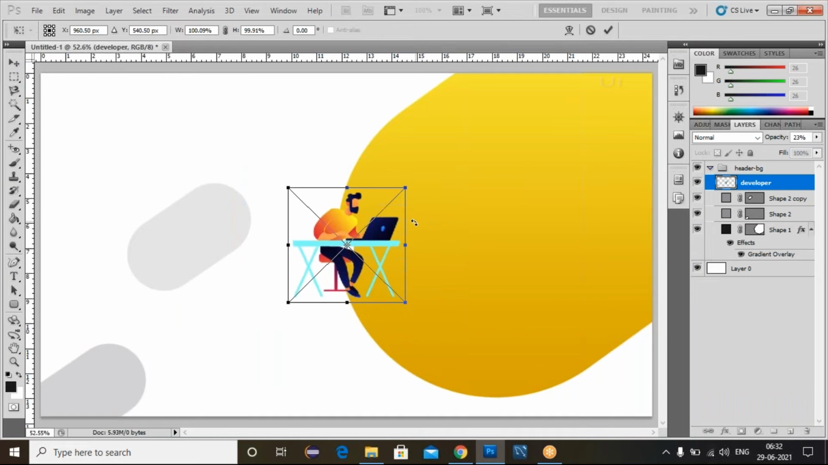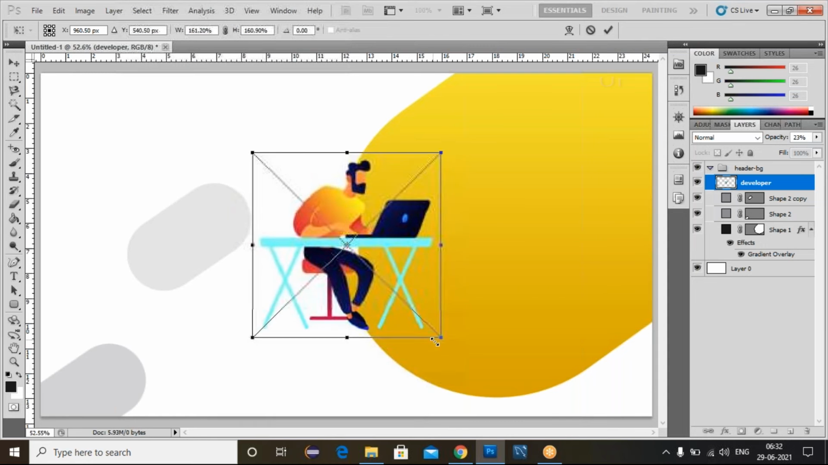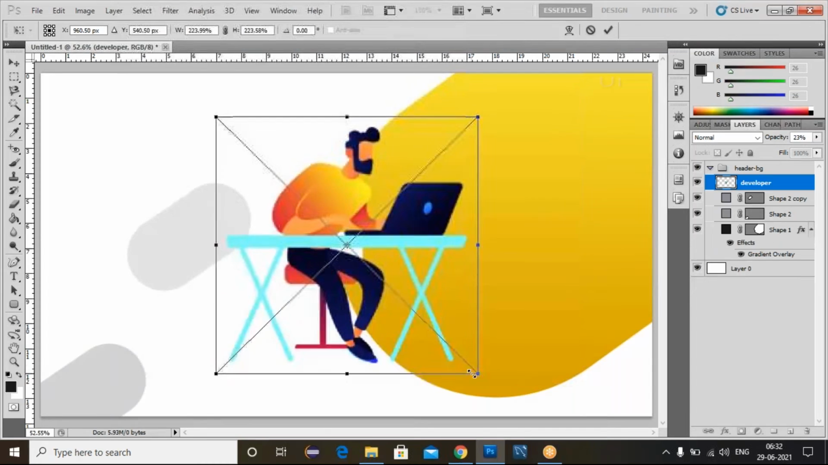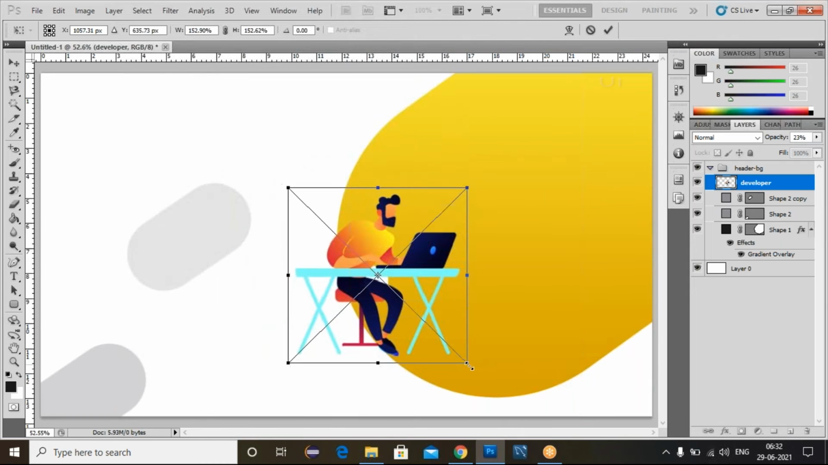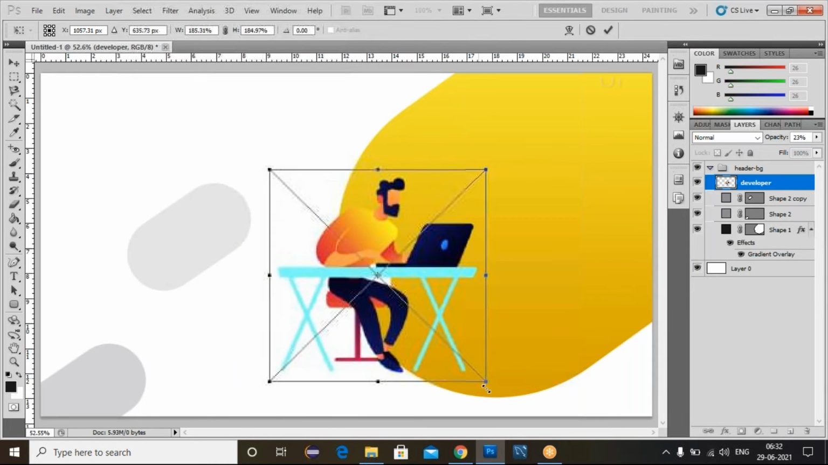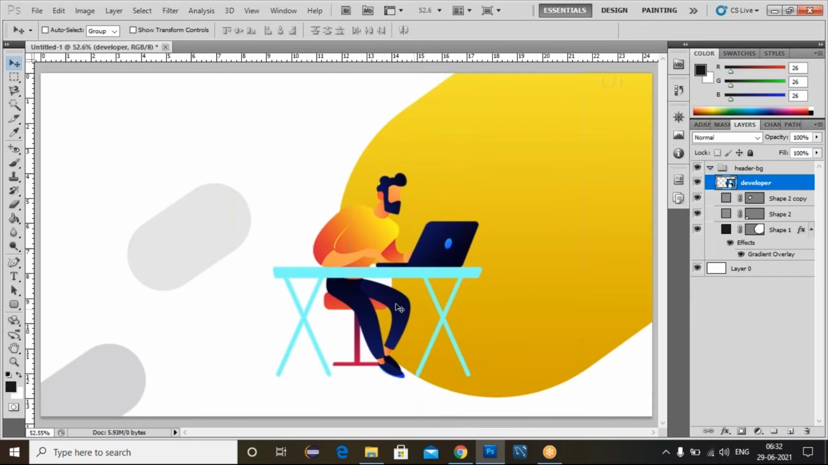Now we need to insert images here. For the image, I go to the destination folder and drag this image into Photoshop. Now I'll just use Shift and Alt.